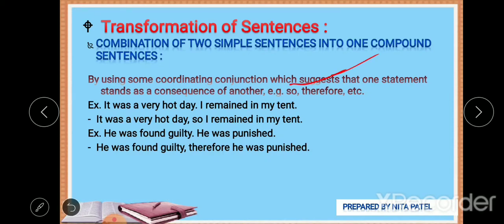He was found guilty, he was punished. He was found guilty, therefore he was punished. He was found guilty, so he was punished. Okay, you can use any of them.